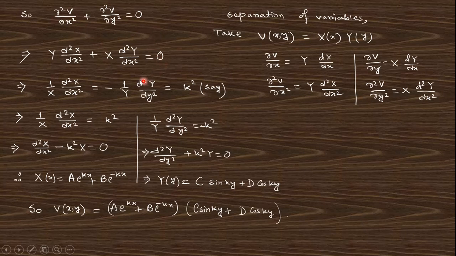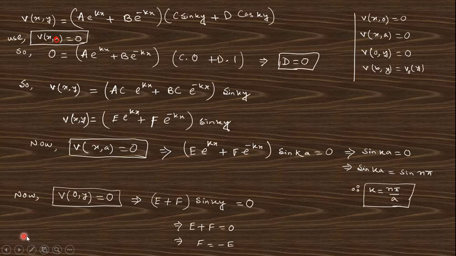And take the separation of variables, just derivatives with respect to x and y. The separation of variables method we discussed in the Griffiths solution, you can watch it. That is del 2 v del x square like that, and del 2 v del y square like that, and putting this expression and separating out you will get this solution. After getting this solution, use this boundary condition, and each and every one will give you this expression.